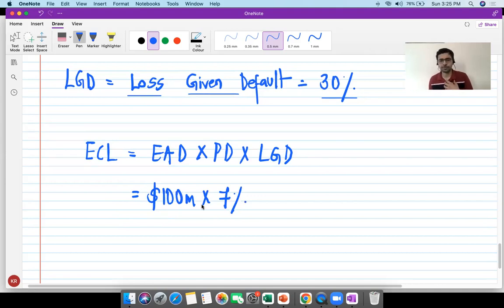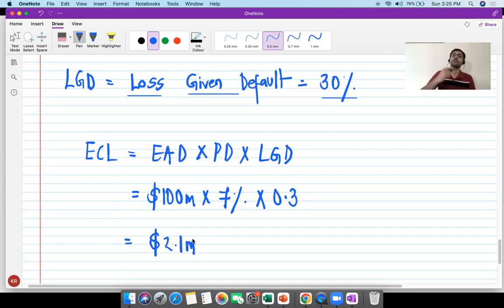100 million is my exposure. There is a 7% chance that you may actually default. And if you default, I'm going to incur a loss of 30%. I've written it as 0.3. So there I have got an exposure of $100 million. Probability of default, or the chance of you defaulting, is 7%. And if you default, I'm going to incur a loss of 30%. Therefore, my answer will be around $2.1 million.